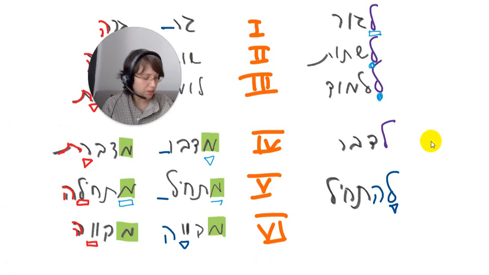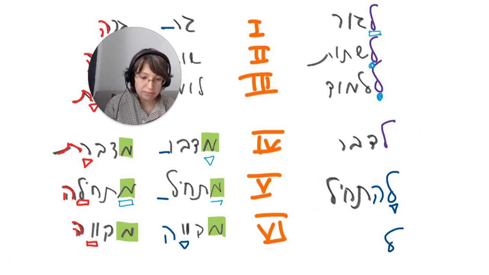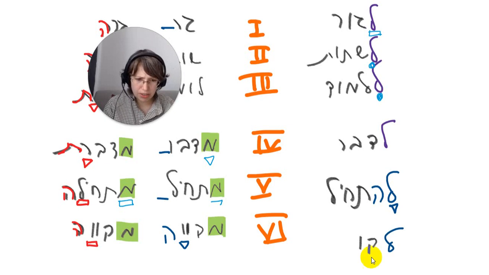I keep disappearing. And the infinitive will be not much surprises here. It starts with, guess what? Le. And then what's the root here? Definitely not this, definitely not this. So we have only 2 letters for the root. If we have only 2 letters, we need something. How do we complete it?